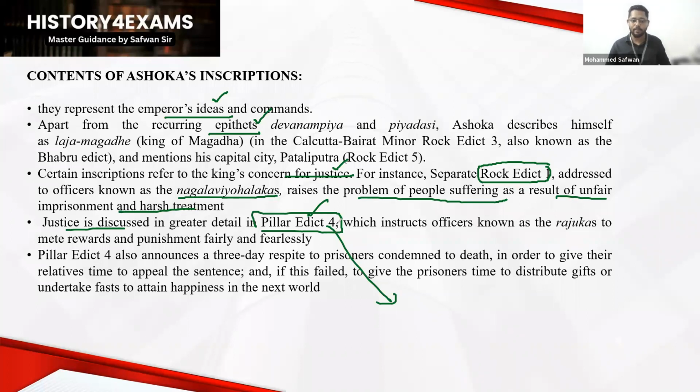Similarly, you have to note this point, pillar edict number 4. You will be asked about the pillar edict or rock edict and what it signifies, what its importance is. You will be asked such questions. According to pillar edict number 4, Ashoka instructs certain officers known as Rajugas, provincial officials, to mete out rewards and punishment fairly and fearlessly, to go for a good justice system. In pillar edict number 4, we can see the efficiency of his justice system. Such questions can be asked in your upcoming examination.